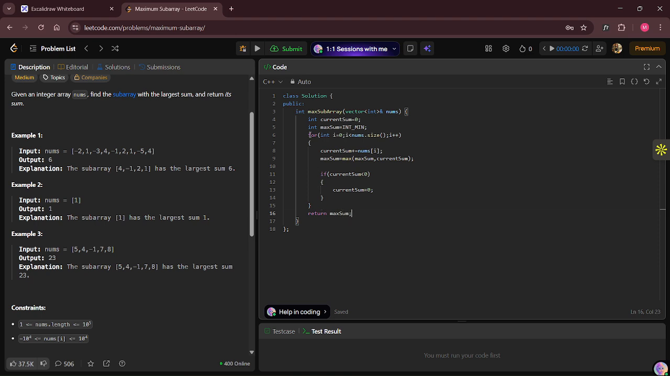Return the maximum sum. So we initialized current sum with 0, maximum sum with int min. Then we traverse across the array. We kept on adding the array elements to the current sum, and we were updating the maximum sum as well. And along with it, we were also checking that if the current sum is less than 0, we were setting it to 0. And then we're returning the maximum sum. Let's run this code.